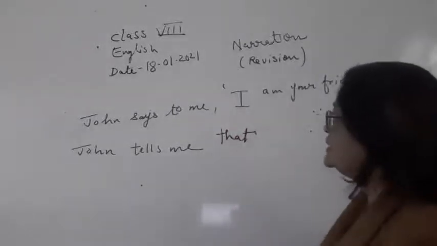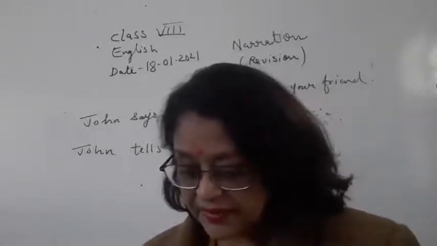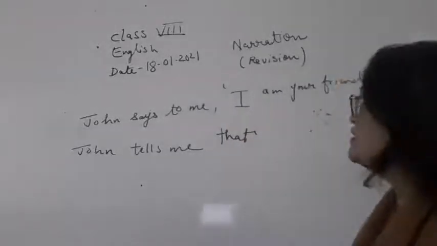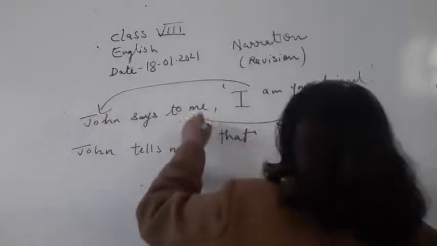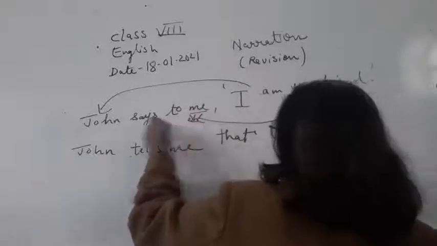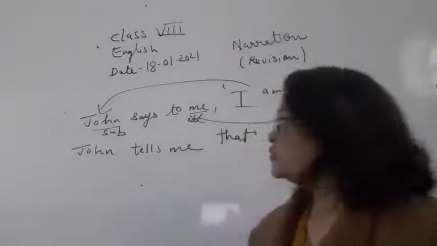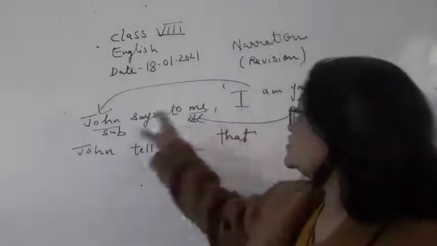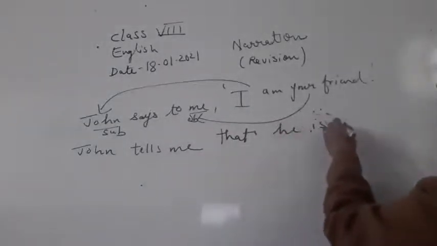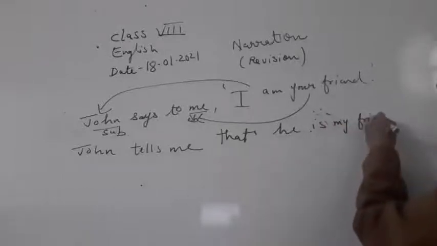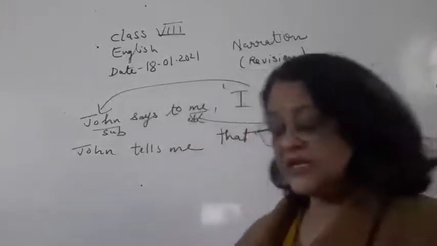Now children, you have to see first person, second person and third person. If first person is there, it will be changed according to the subject. If second person is there, it will change according to the object. If third person is there, no changes will be there. So John tells me that, I will change to he, is my friend. He is my friend.